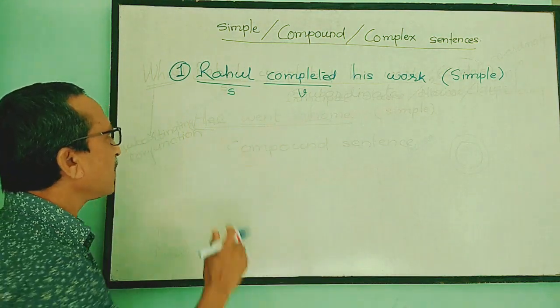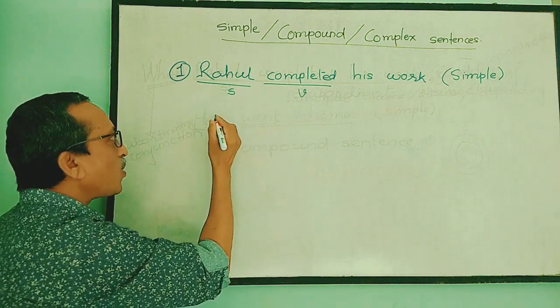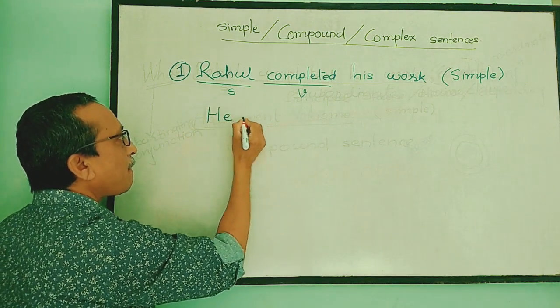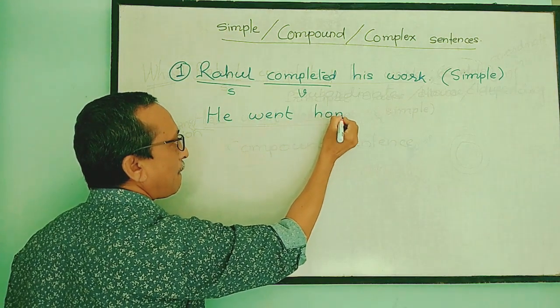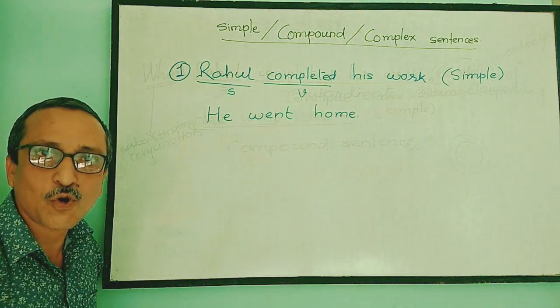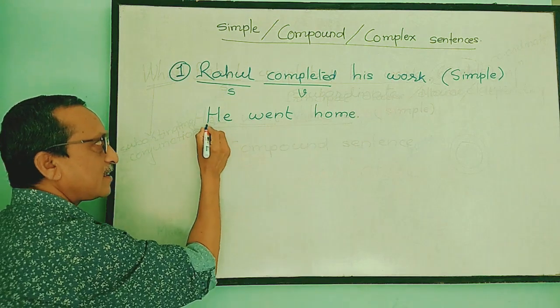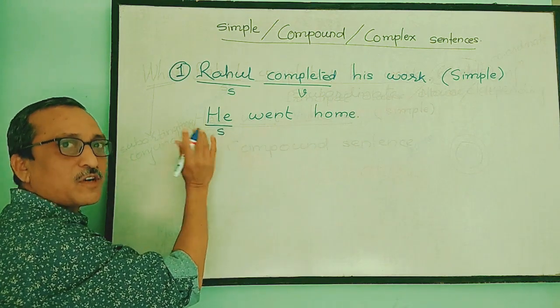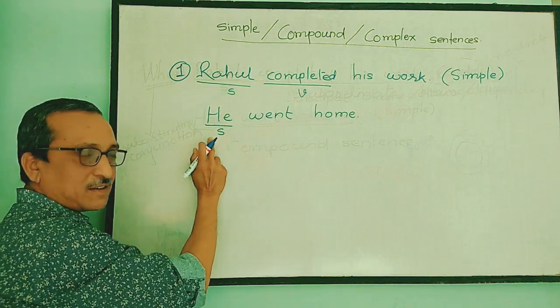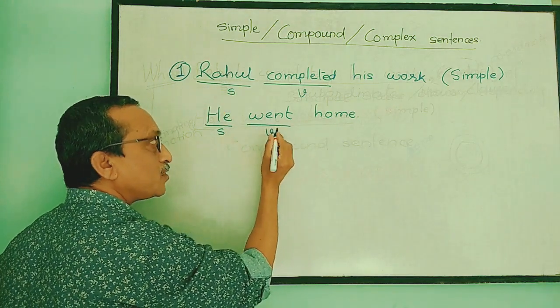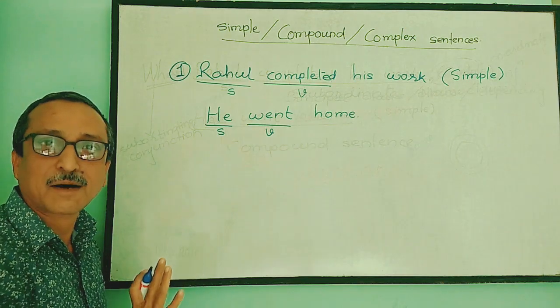Got it? Let us write one more example. He went home. Again, this has a subject, though it is a pronoun, still it works for Rahul. One subject, one finite verb and the meaning of the sentence is complete.